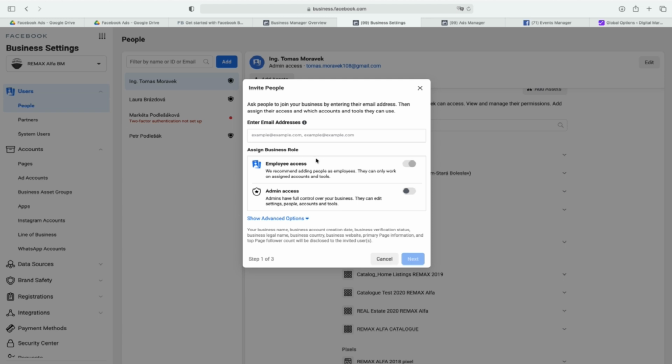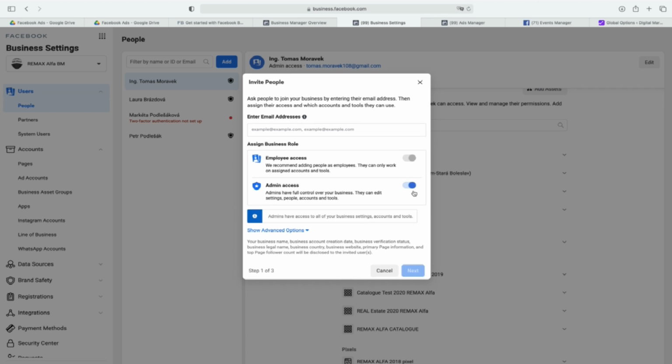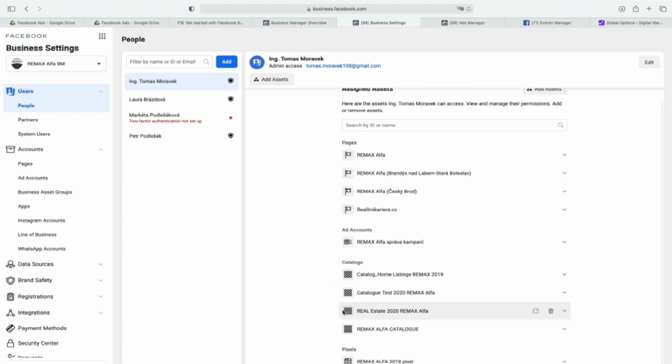And you can also decide if this is employee access or admin access. And so when you are talking with a new client and you start business with him, you need to help him to set up Business Manager, and you need him to enter your email address and to make you admin access. You can also invite more people, as you can see. So this is the starting point. People that you have in Business Manager.